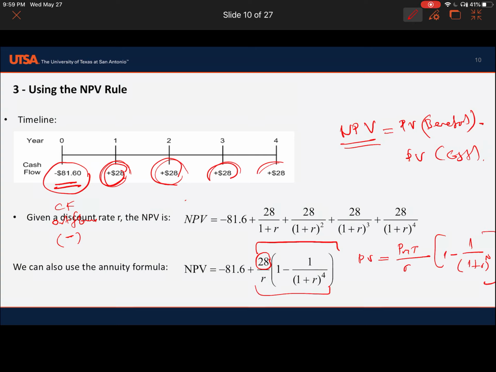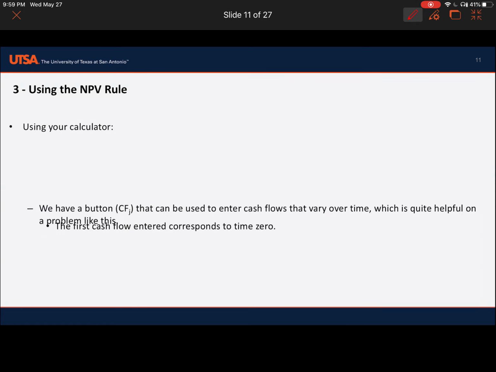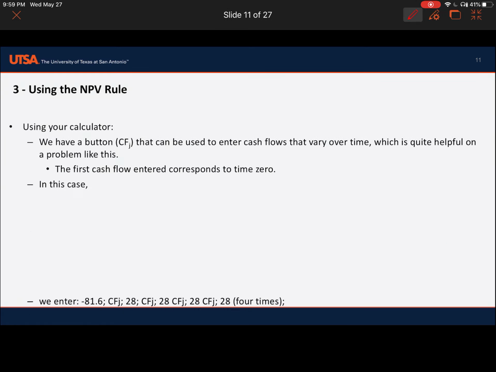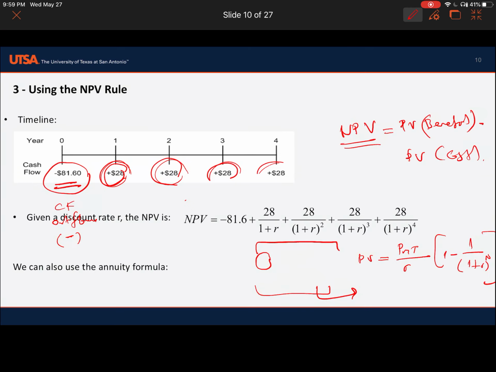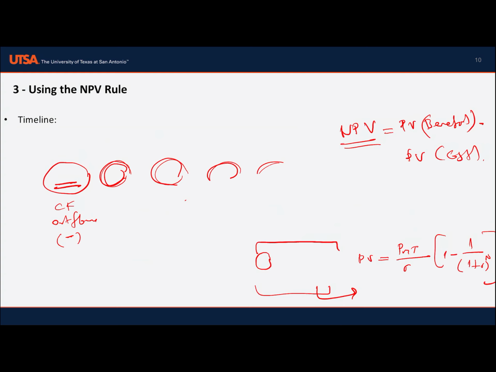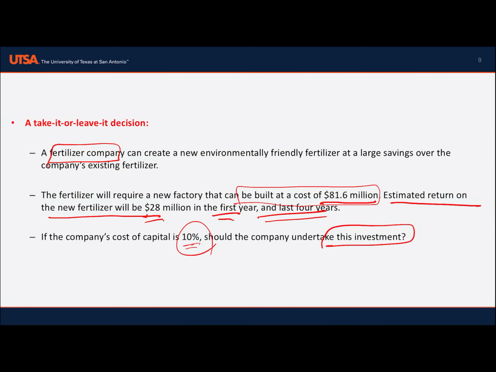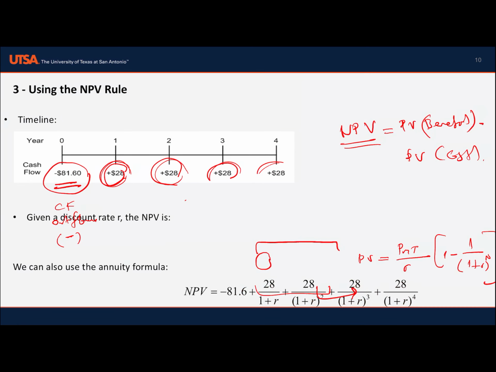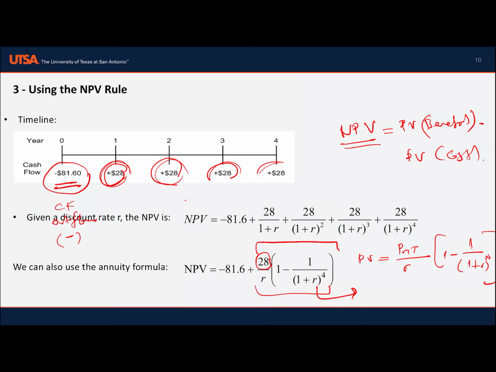Right? So we have cost of capital is 10, I guess. Yes. What was it, 10%. So simply we will just apply 10% here and 10% here, and 28 is the payment for each year.